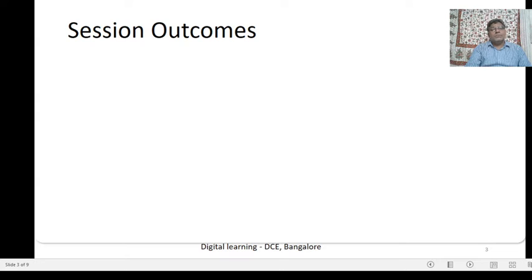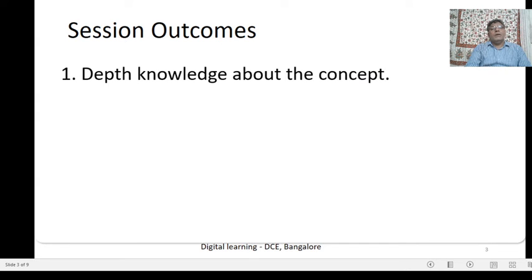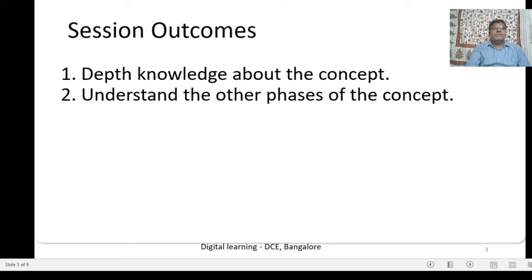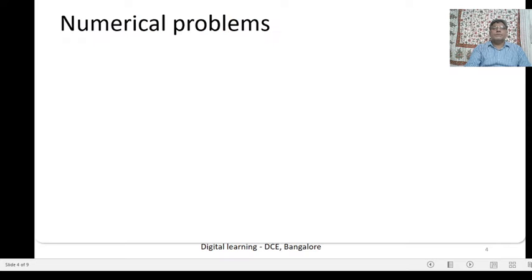The session outcomes: depth knowledge about the concept. Second outcome is to understand the other phases of the concept. Numerical problems.